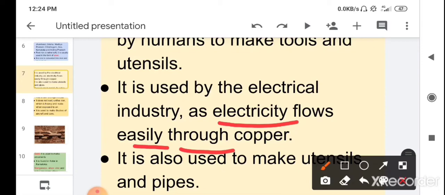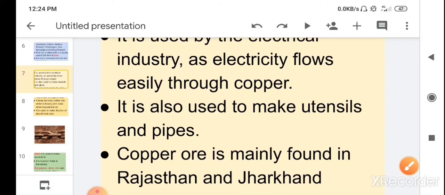It is made by the copper. So copper is a metal. It is used by the electrical industries because electricity flows very easily through copper. Children, it is also used to make utensils and pipes.